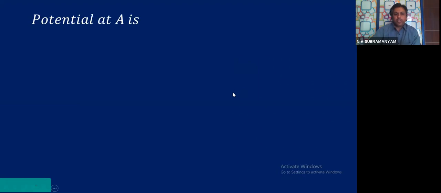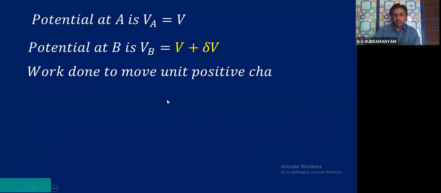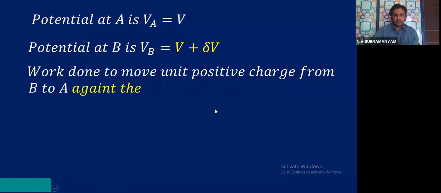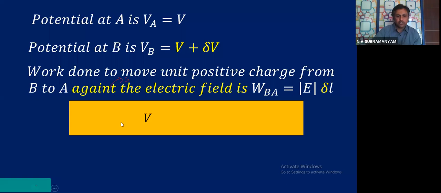The potential at A is VA is equal to V. The potential at B is VB is equal to V plus dou V. The work done to move a unit positive charge from B to A against the electric field is W_BA is mod E into dou L. That we know, we already saw.